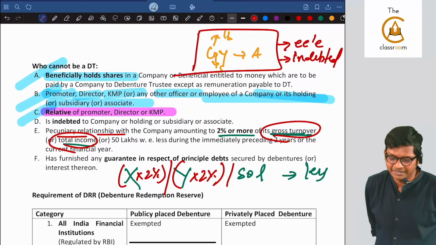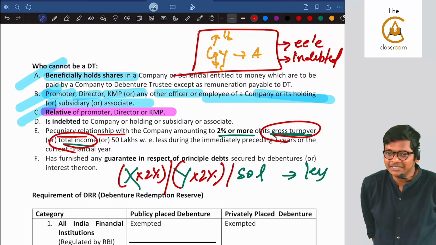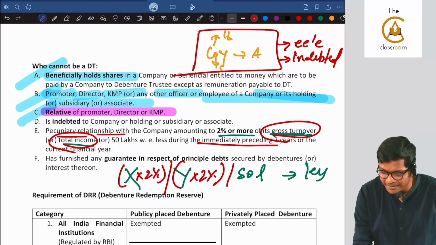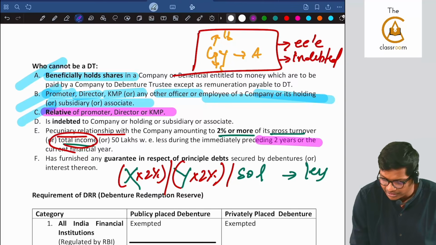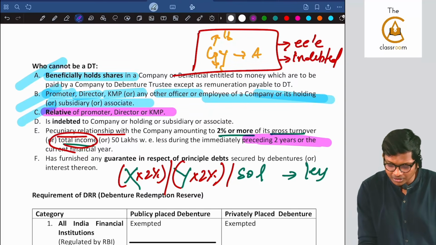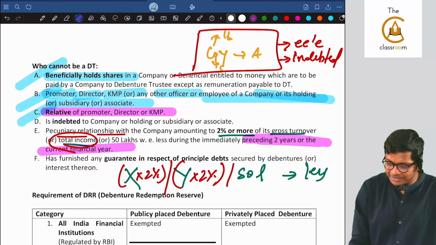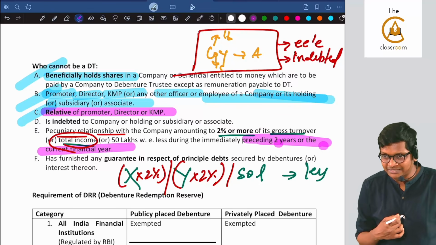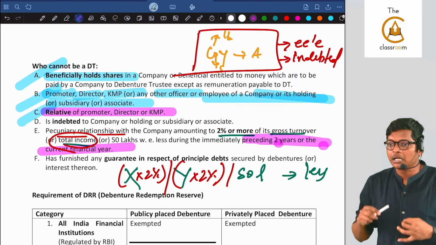Are you following, guys? Are you understanding? Clear? The question will give those details. A question like this has not come, and we should take during the immediately preceding last 2 years. I will take the last 2 years or the current financial year. So whichever is less, immediately preceding 2 years or the current financial year. That means I have to compare this for 3 years, current year and last 2 years.